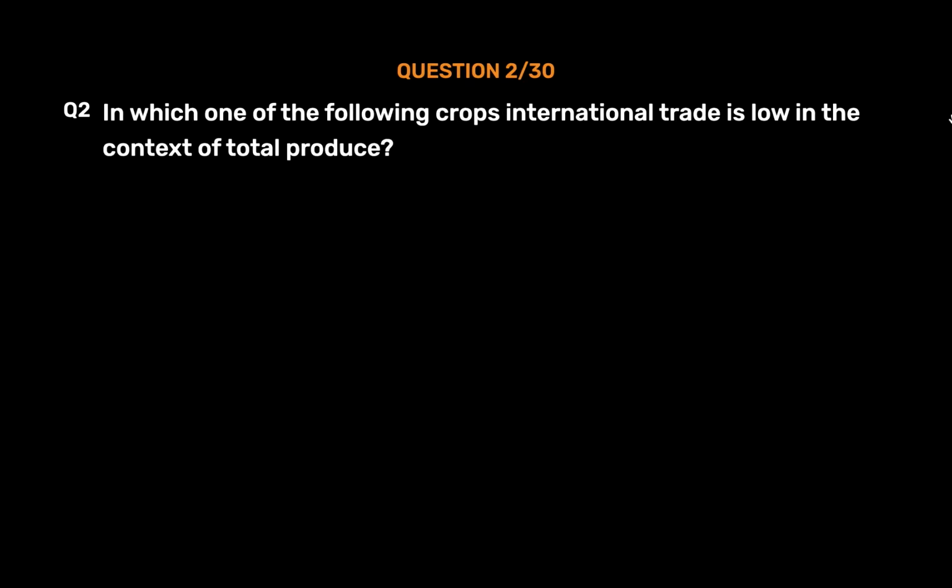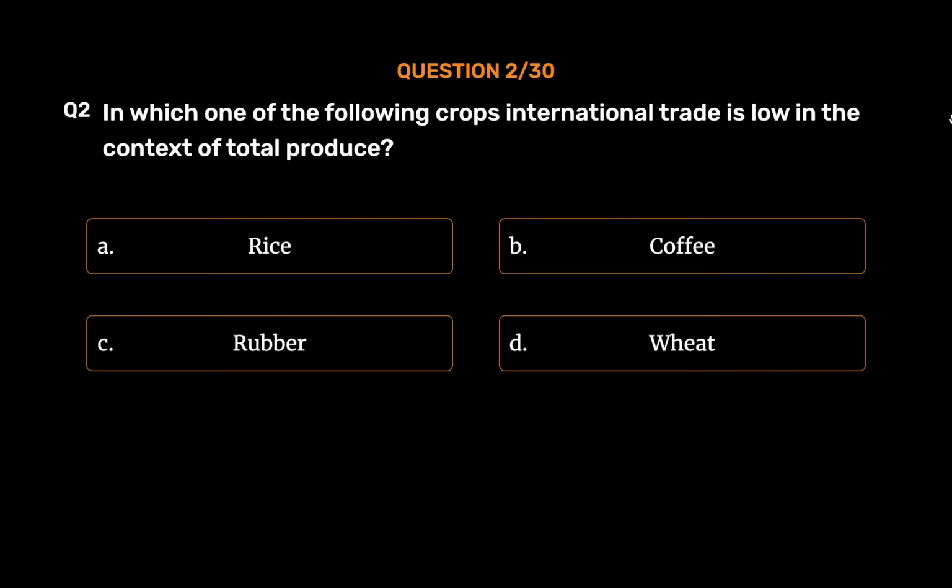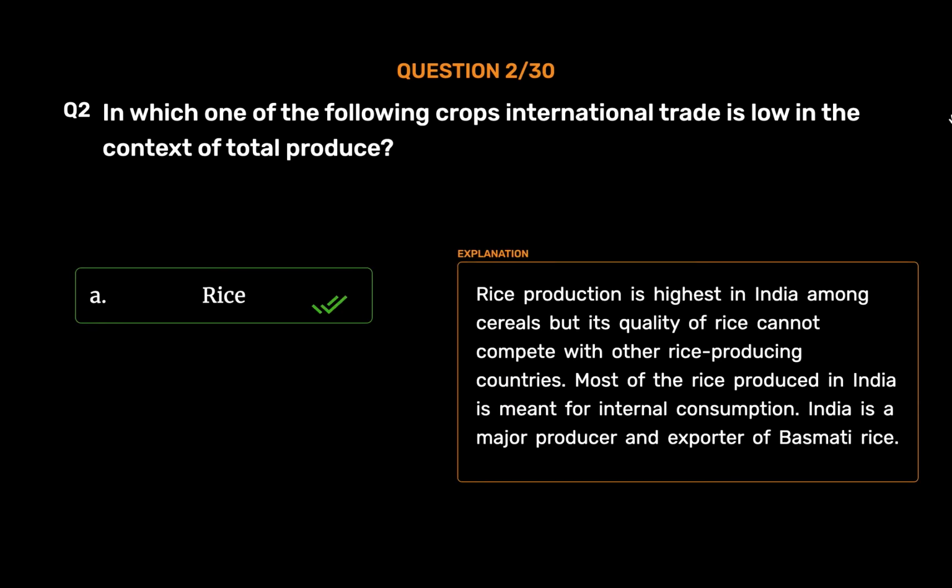Question number 2. In which one of the following crops is international trade low in the context of total produce? Option A, Rice. Option B, Coffee. Option C, Rubber. Option D, Wheat. The correct answer is Option A, Rice. Rice production is highest in India among cereals, but its quality cannot compete with other rice-producing countries. Most of the rice produced in India is meant for internal consumption. India is a major producer and exporter of basmati rice.